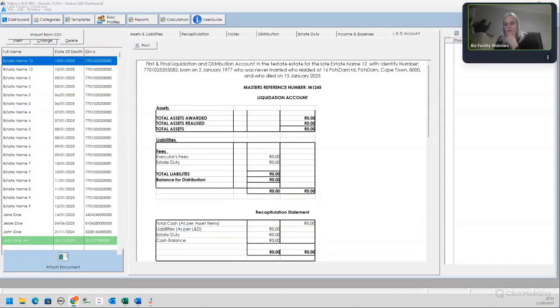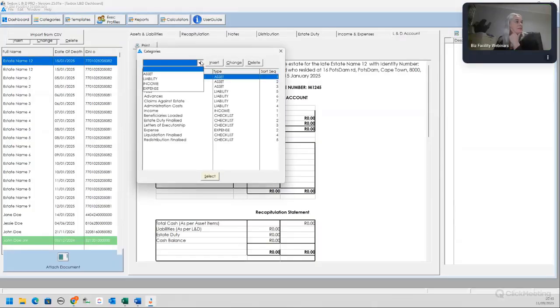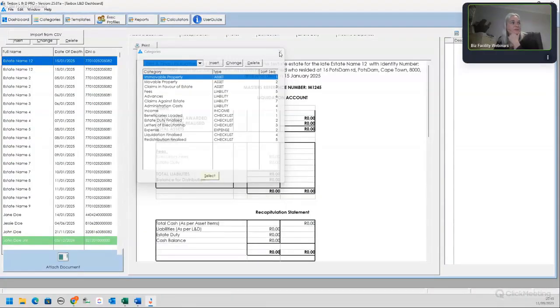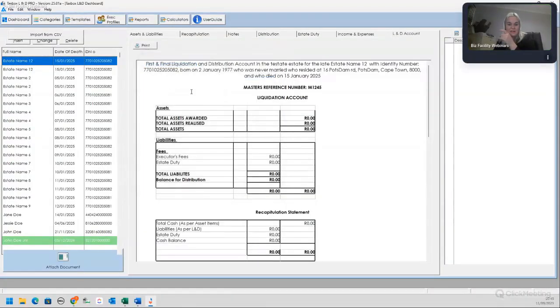Where do we add the fiduciary asset account? So yes, you could add it under categories, asset, and you can call it a fiduciary asset. So that's up to you. You can describe your fiduciary asset when you set up your categories.